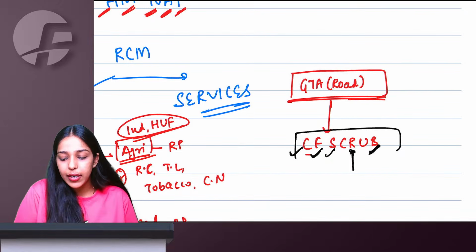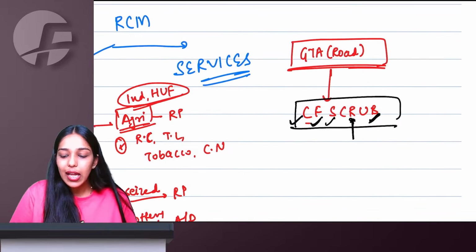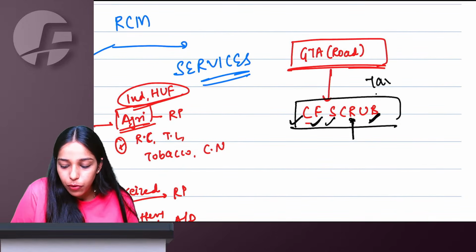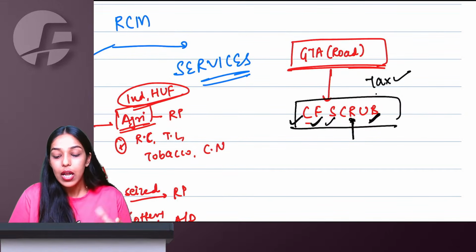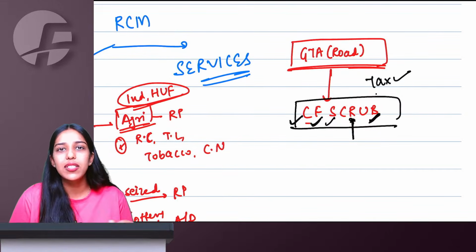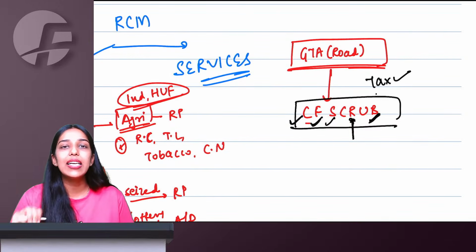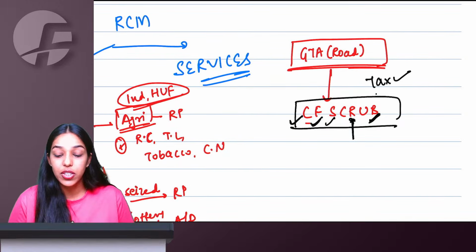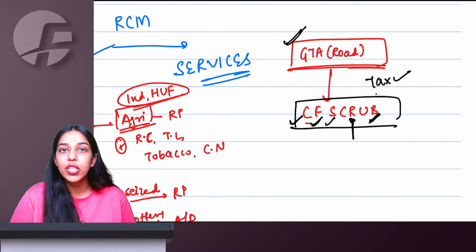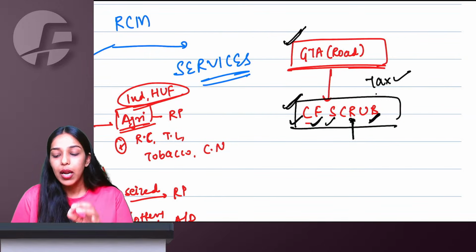So if the supplier is a goods transport agency and the recipient is one of the specified persons, in that case, tax is going to come for sure. If the supplier is, let's say, not a GTA, then GST will be exempt. Let's say the recipient is not a specified person, the recipient is an unregistered individual taking transportation services, or those three TDS-specified people taking transportation services, that will all be exempt under GST. Only when the supplier is a GTA doing transportation by road and the recipient is anyone out of the specified persons, tax is going to apply.